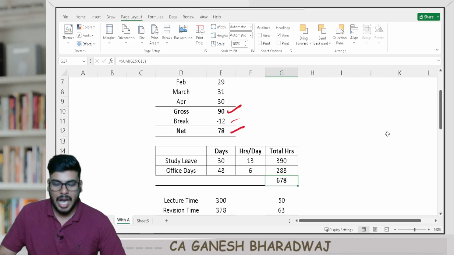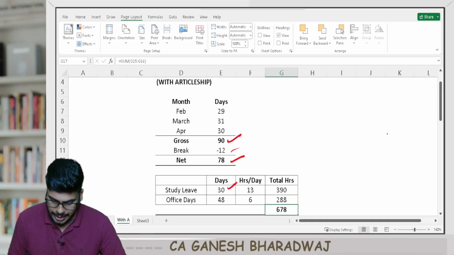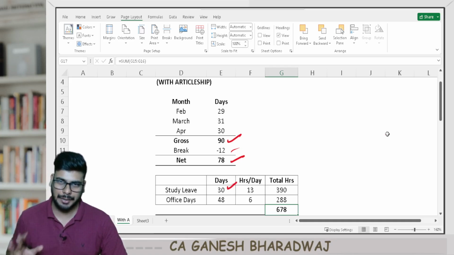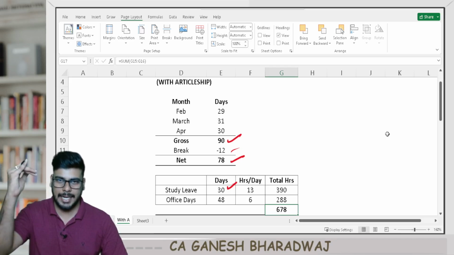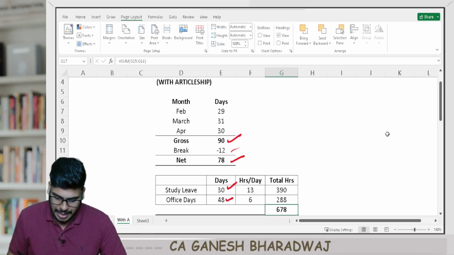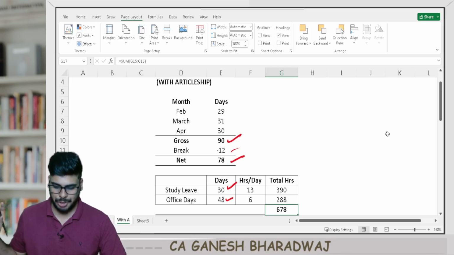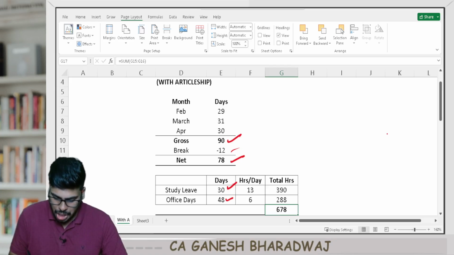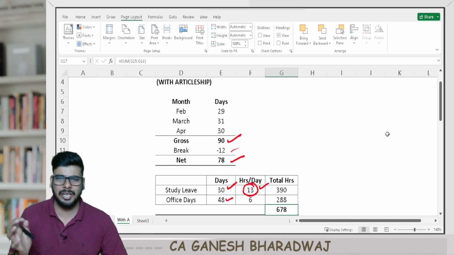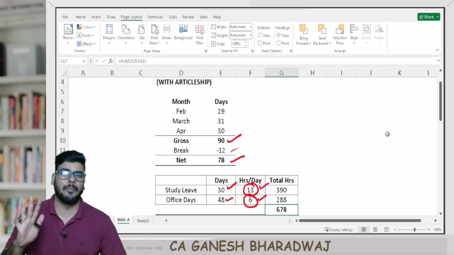Now, I am assuming that 1 month before your exam, that is 30 days, you will be getting a study leave. This is the assumption, which means technically in the month of April, you will be getting a study leave. And for the remaining days, you have your office. Okay, this is the assumption based on which I am doing this calculation. During your leave days, you definitely need to spend a minimum of 13 hours. And during your office days, you should definitely spend about 6 hours.